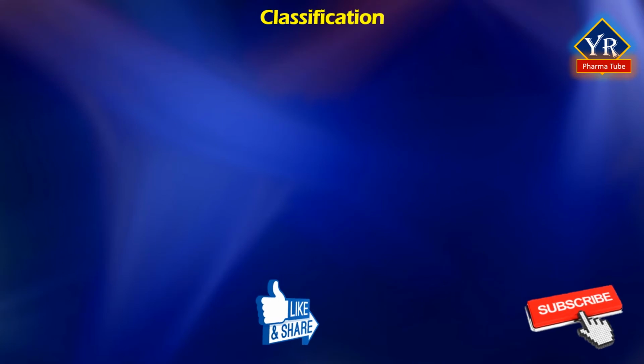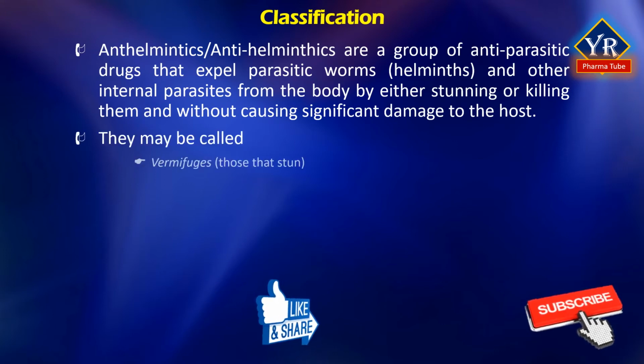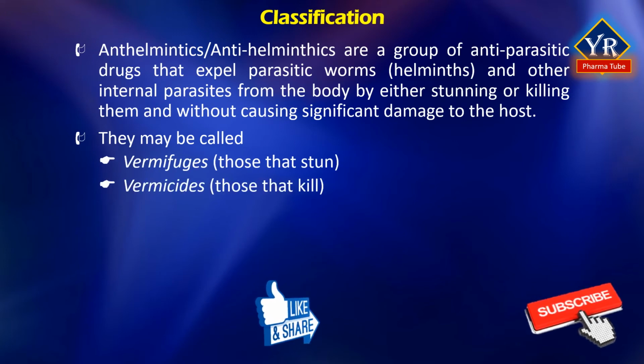Classification of anthelmintic agents. Anthelmintics or antihelminthics are a group of antiparasitic drugs that expel parasitic worms known as helminths and other internal parasites from the body by either stunning or killing them, without causing significant damage to the host. They may also be called vermifuges, those that stun, or vermicides, those that kill.